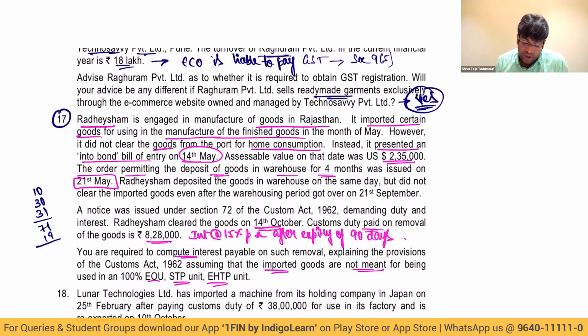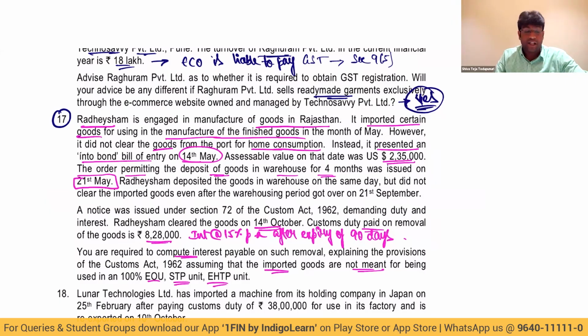The 21st May order is passed, no? So we'll start calculating from 22nd. So when I start calculating from 22nd, how much will it work out to? 22nd of May, we'll start calculation for 90 days.